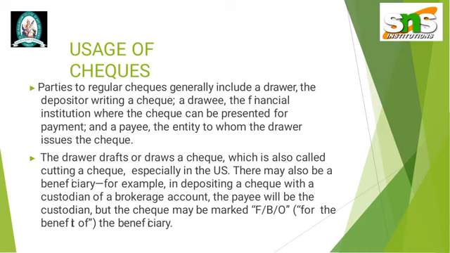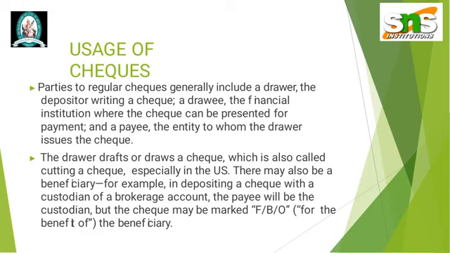Usage of cheques. Parties to regular cheques generally include a drawer, the depositor writing a cheque, a drawee, the financial institution where a cheque can be presented for payment, and a payee, the entity to whom the drawer issues a cheque. The drawer drafts or draws a cheque, which is also called cutting a cheque, especially in the US.